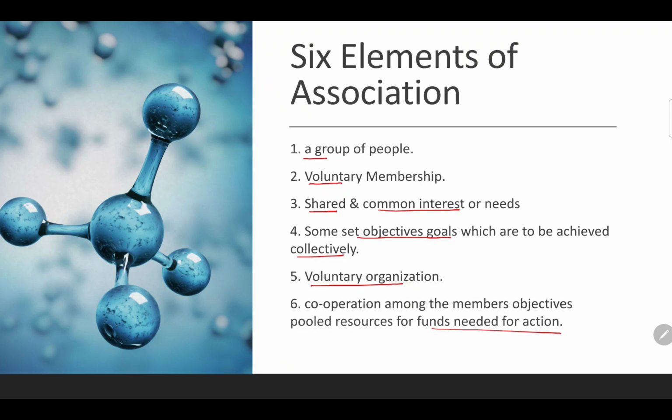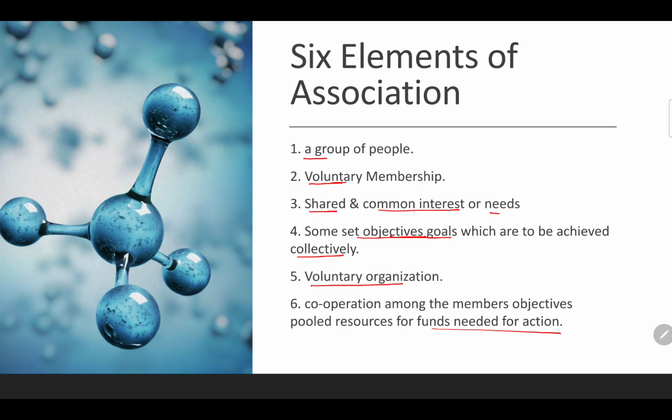An association must have a group of people, and that group of people should have voluntary membership, free will, and the members who are there in the association should have a shared and common interest or needs. And that group of people who have a voluntary membership has certain objectives or goals to be achieved.